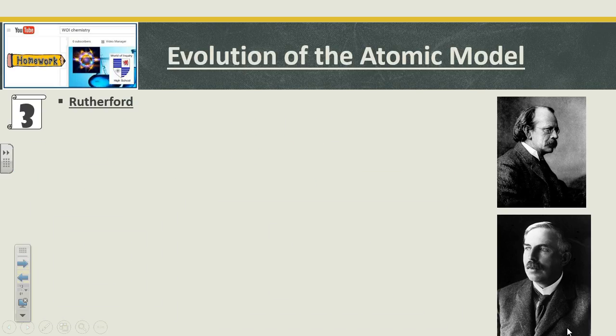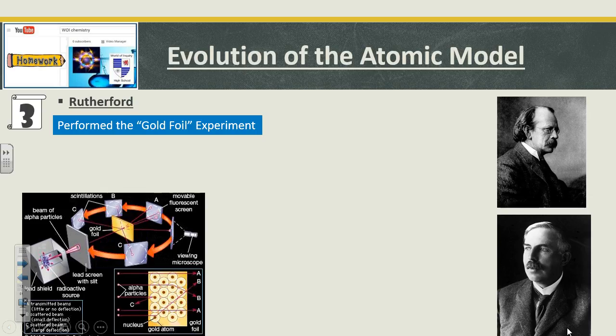Then Rutherford comes along, and we got some really good information from what's called the gold foil experiment. So this little picture here talks about the gold foil experiment. And he started shooting these alpha particles from here. Alpha particles are these positive particles. He shot them through. This is just to make sure they go in a straight line and condenses them right at this little thin piece of gold foil. And this is a side view of that gold foil right here. So the cross cut of the gold foil is here.